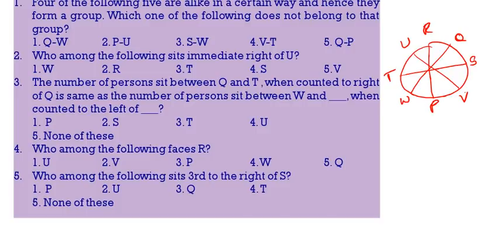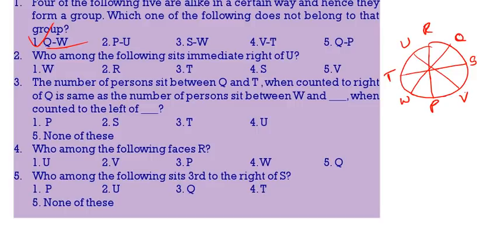4 of the following 5 are alike in a certain way and hence form a group. Which is the one that does not belong to the group? See here: QW, PU, SW, then VT, then QP. QW means Q is opposite to W. P and U, there are 2 gaps. S and W, so Q and W is the odd one out.